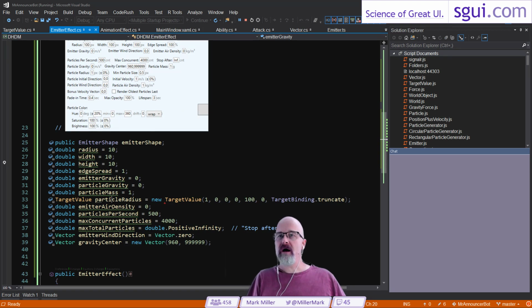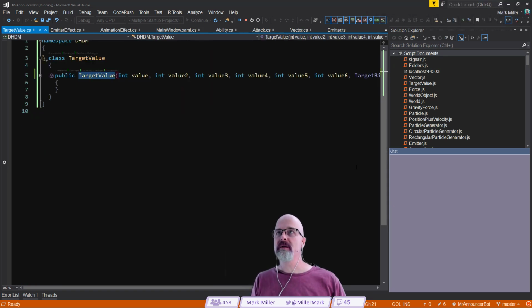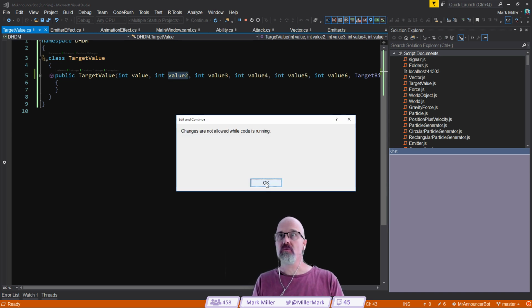Okay, so we've got a new target value. Well, that's where we were in the middle of declaring here. So the first piece is the value. The second piece is going to be the rela.